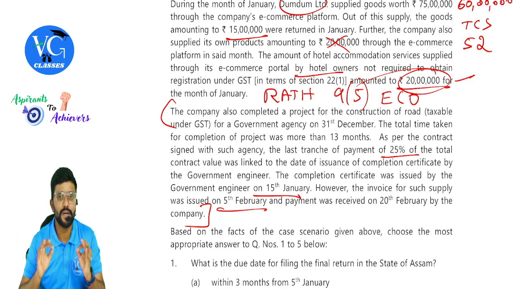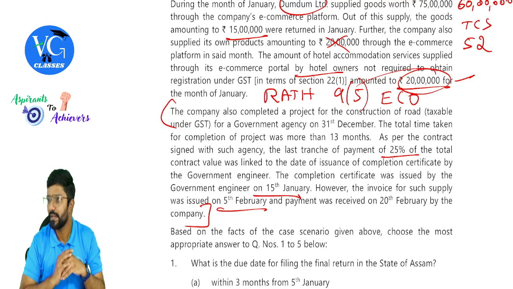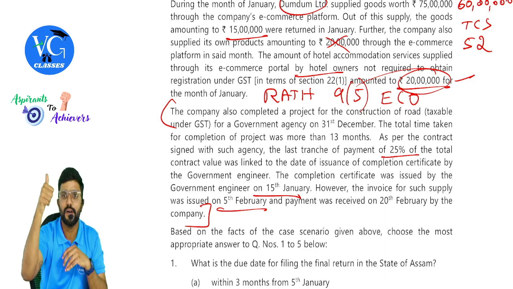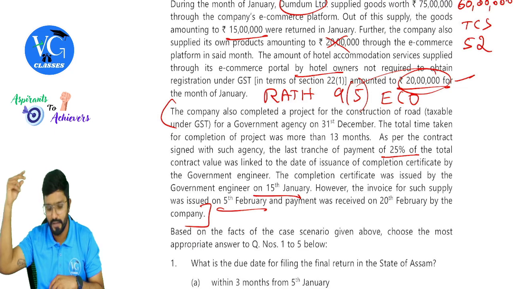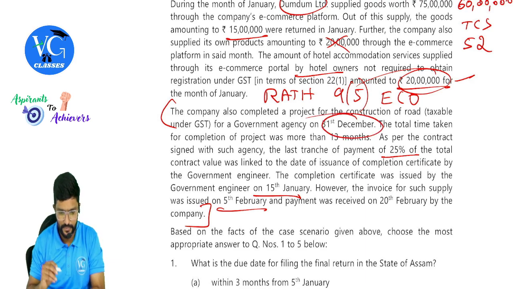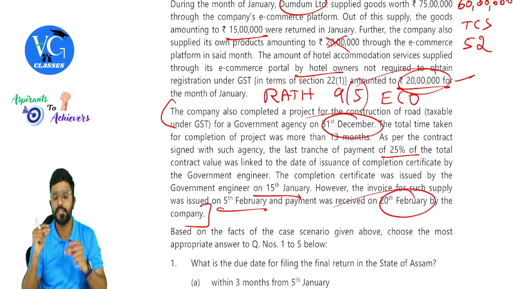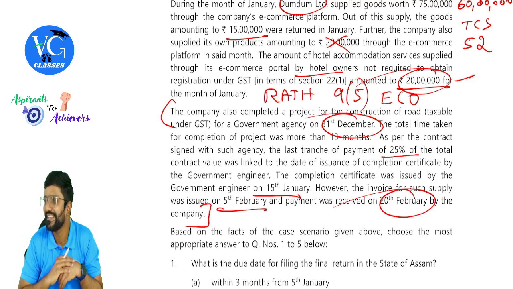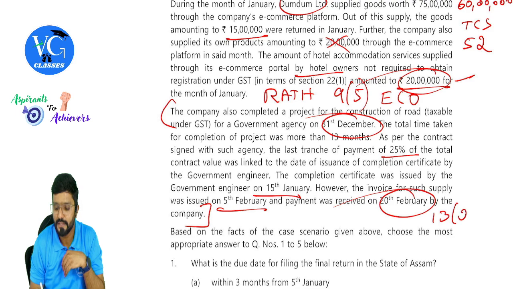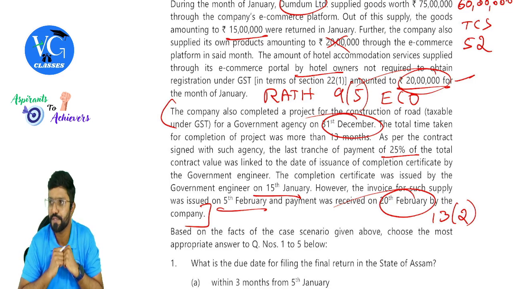If invoice is not issued within the due date, as per section 13, what is the time of supply? Date of provision of service or date of payment, whichever is earlier. Date of provision of service is, guys, when the service is completed, 31st December. Date of payment, 20th February, whichever is earlier, 31st December. As per section 13 subsection 2, read with section 31, which is the due date to issue invoice. Hope you guys got it.